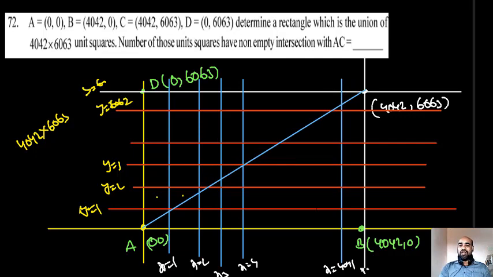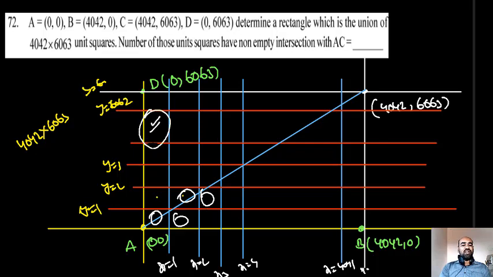Okay, now we want to count the number of squares inside this region that are intersecting with the line. You see here, the square and line are intersecting. This square and line are intersecting. This square and line are intersecting. This square and line are intersecting. For example, this square is taken.